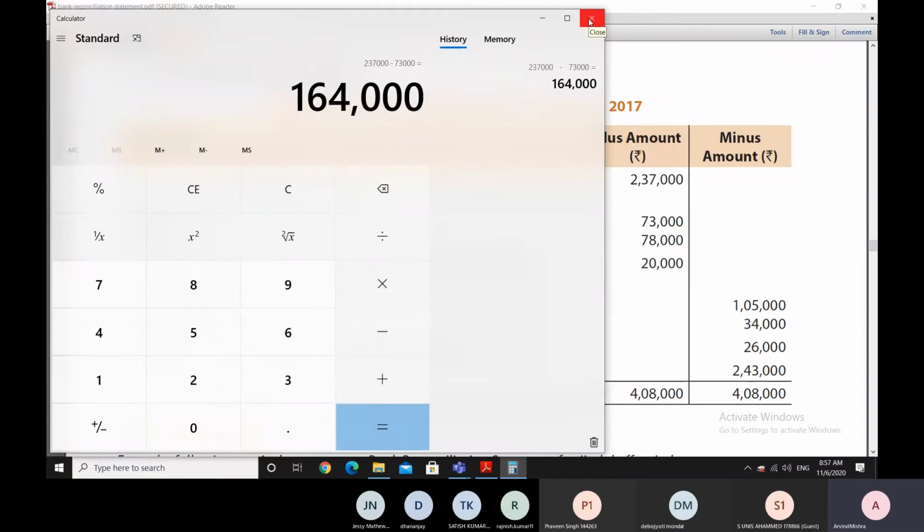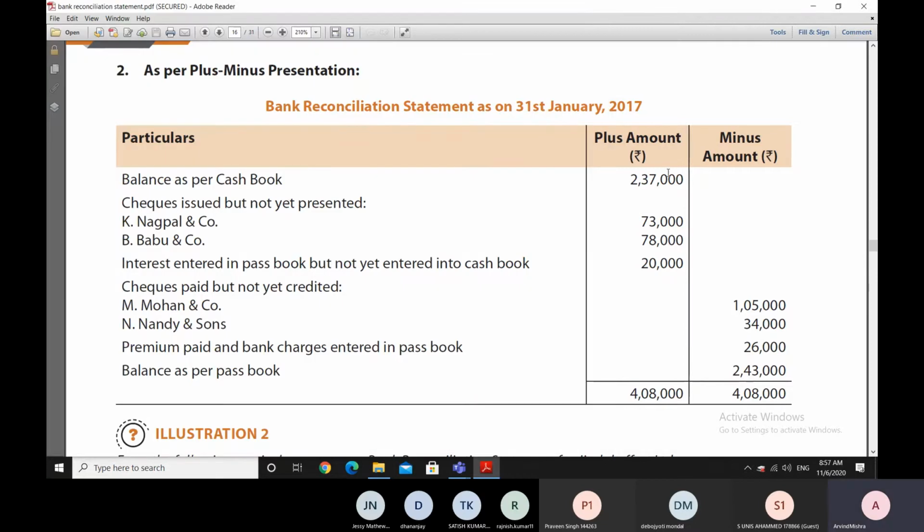So what we are trying to explain is that in case this 2,37,000 was a minus figure, we will not add this amount of 73,000. We'll be reducing this amount. In terms of plain algebra, if it was a plus amount, then we'll be adding it. But if it was a minus amount, then we'll be reducing it from here. And similarly, we'll do with the other entries also.